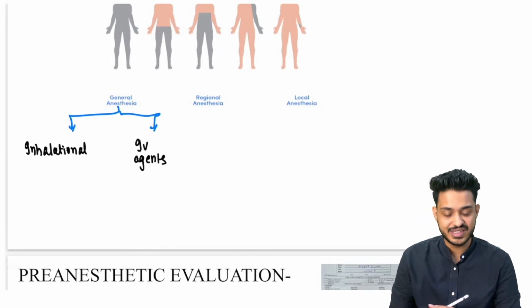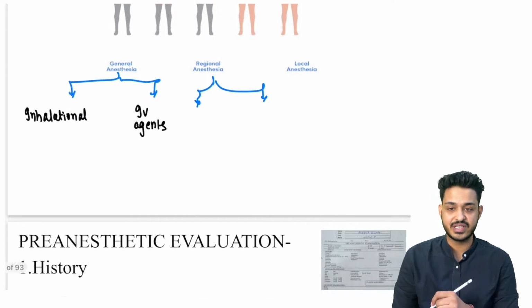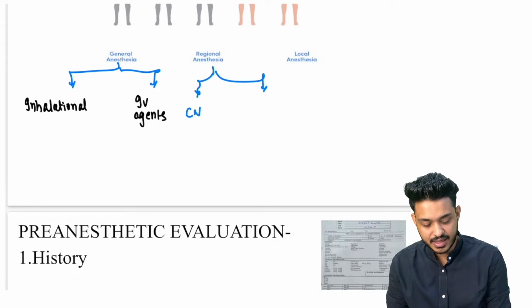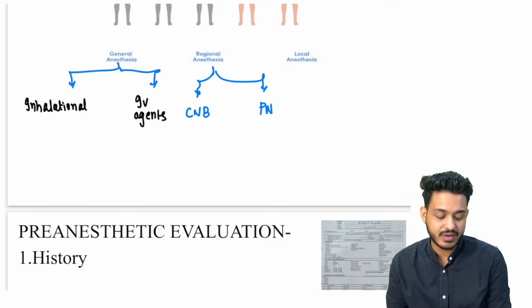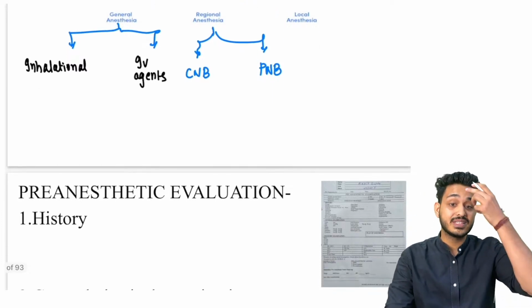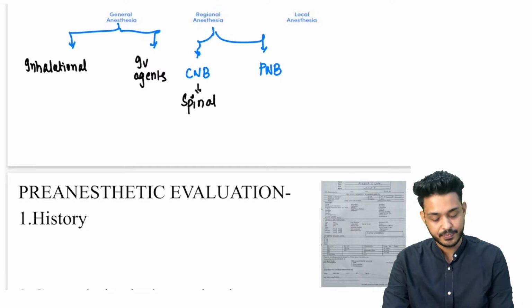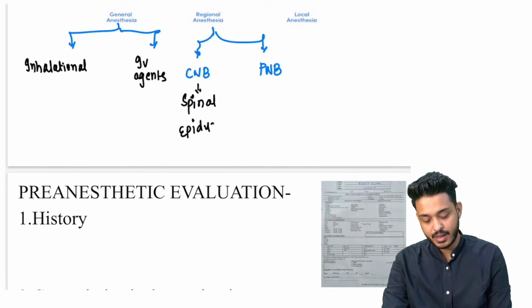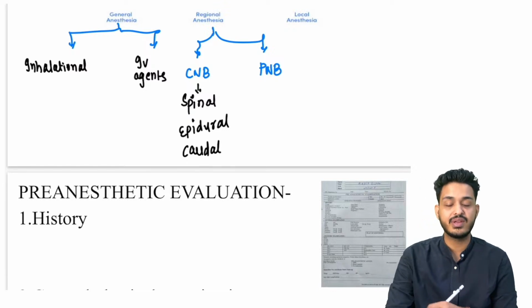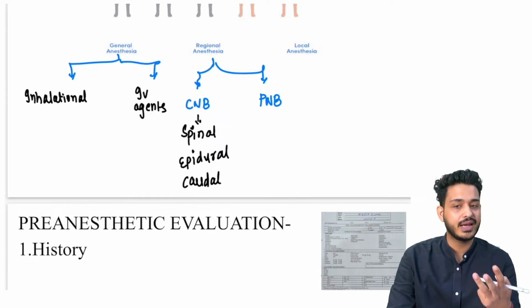The second is regional anesthesia. In regional, we anesthetize the complete region, right? So we have central neuraxial blockade and peripheral neuraxial blockade. Central neuraxial blockade means it is present in your center. What do we have in the center? We have spinal block, so we can give spinal anesthesia. We have epidural anesthesia, right? Classification is important. We also have caudal anesthesia. So central neuraxial blockade is spinal, epidural, and caudal anesthesia.